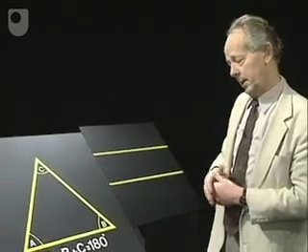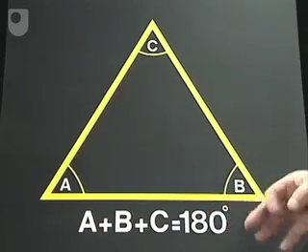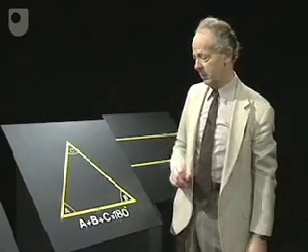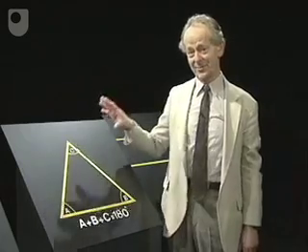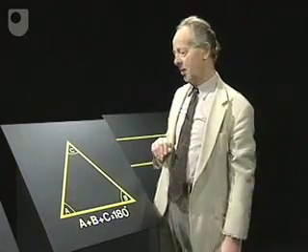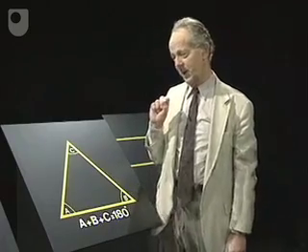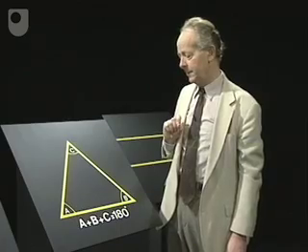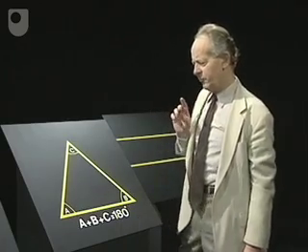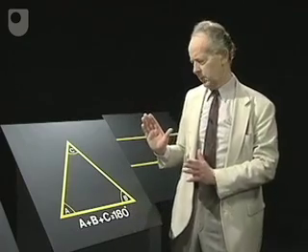As for triangles, yes, if I measured these angles, I'd find that they come to 180 degrees, as precisely as I can measure it. But this is a small triangle, compared to the size of the universe. And we saw on the sphere that if you had a very tiny triangle, then even there you would get roughly 180 degrees. What would happen if we had a huge and absolutely gigantic triangle?